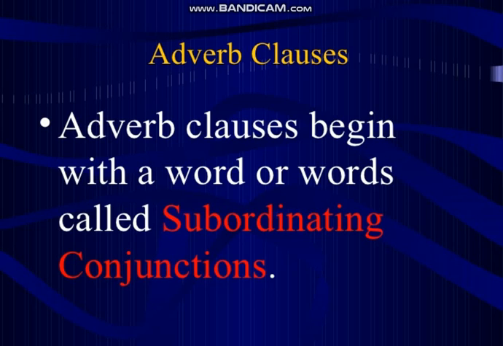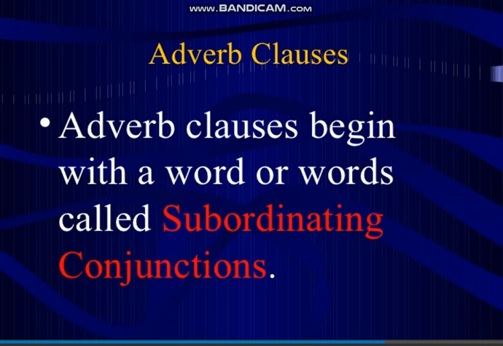I have given you a formula, FANBOYS: for, and, nor, but, or, yet, so. These are just a few coordinating conjunctions which join two independent clauses. And then I told you that we have certain subordinating conjunctions which function by joining the subordinate clause with the main clause.